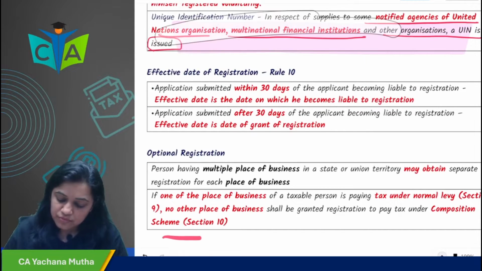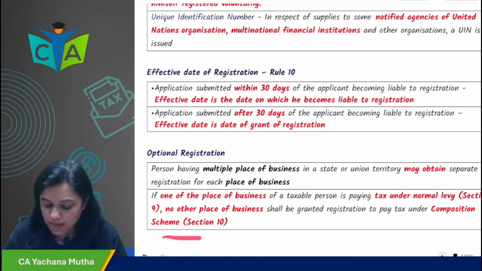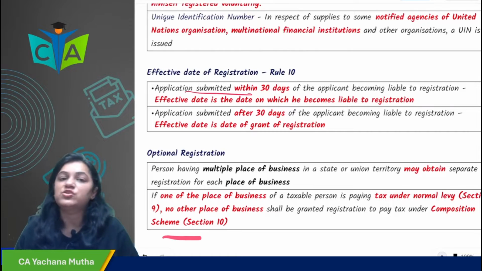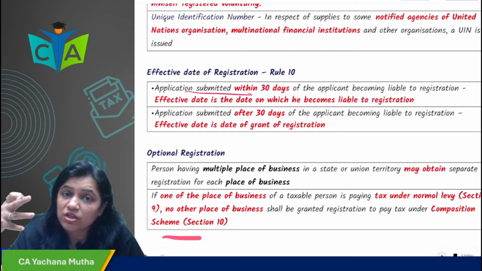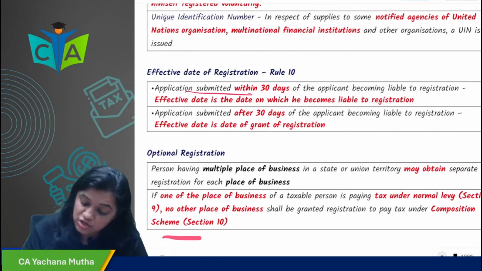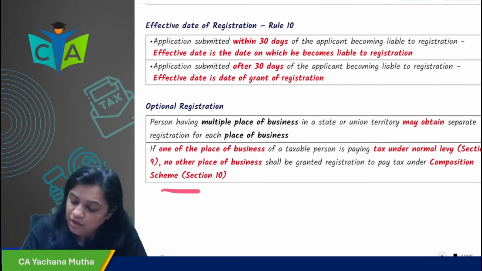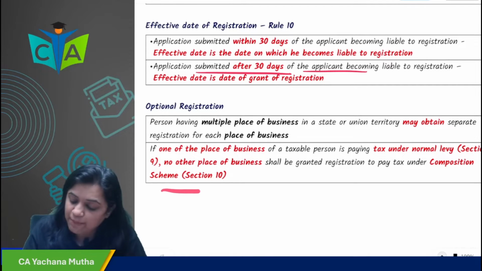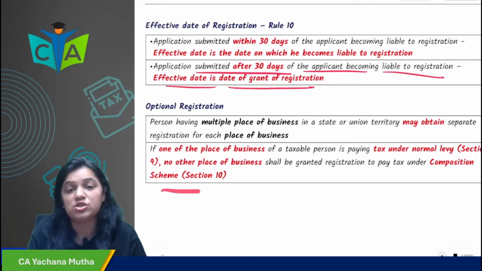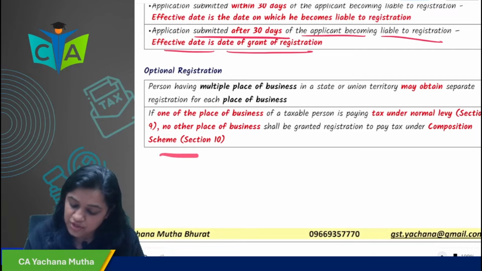Okay, next, effective date of registration. Now if you are submitting the application within 30 days of becoming liable for registration, what is the effective date of registration in that case? In that case, the effective date of registration will be the date on which he becomes liable for registration. But if the application is submitted after 30 days of the applicant becoming liable for registration, the effective date of registration is the date of grant of registration. Date of grant of registration would be the effective date of registration.